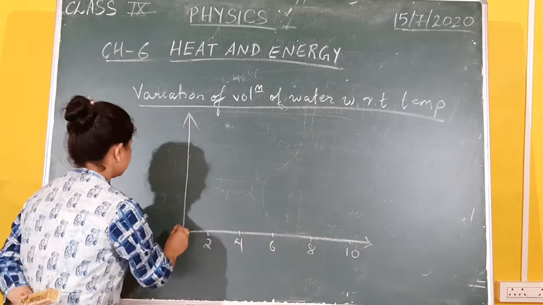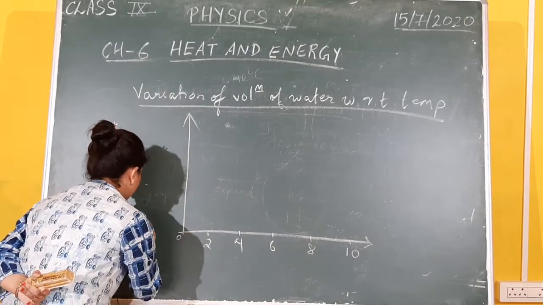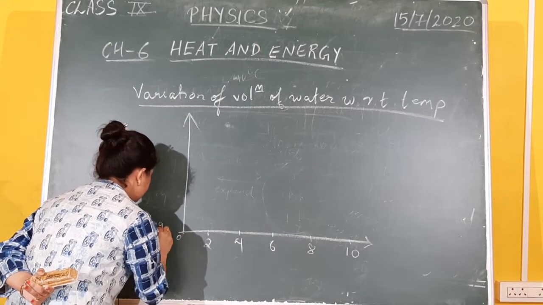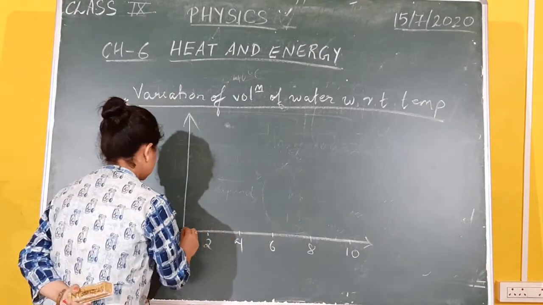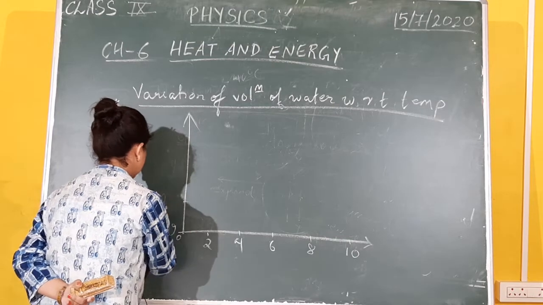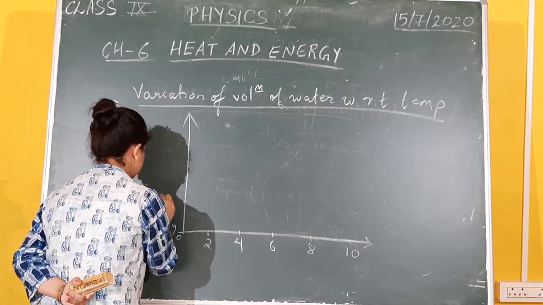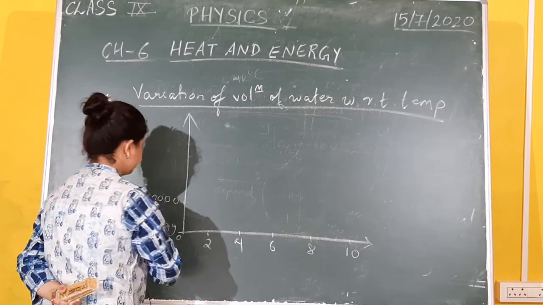Then the volume I will start with, at 0 the volume of water is 0.9999 centimeter cube. The next one is 1.0000 centimeter cube.